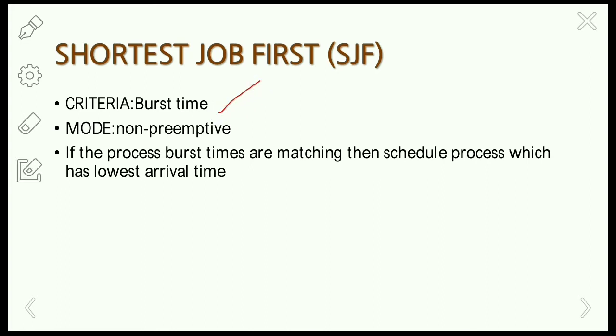Non-preemptive means there will be no disturbance while executing a process. A process will completely execute, and then the CPU will allow another process to execute. Once a process enters the running state, it will execute completely.